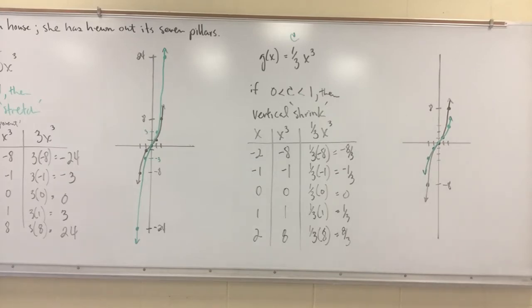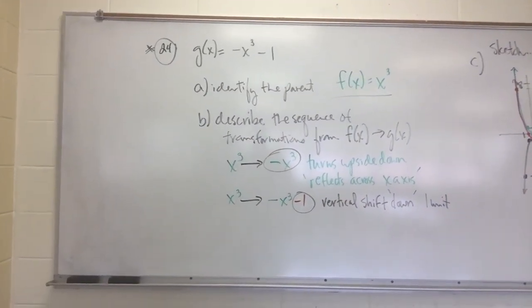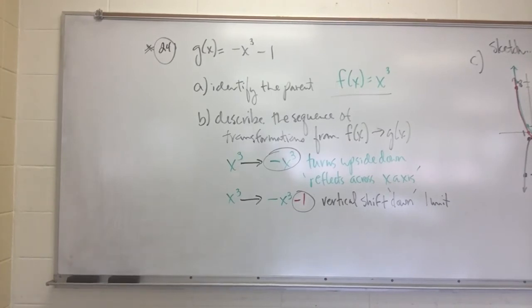All right, got an even numbered example for you. And this is exercise number 24. It has a coefficient, a C value of negative 1. However, that is not going to do a non-rigid transformation. This particular example I chose for you is only rigid transformation. Okay, the negative is taking the cubic function and is flipping it across the y-axis. And then the minus 1 is shifting the axis down 1 unit.